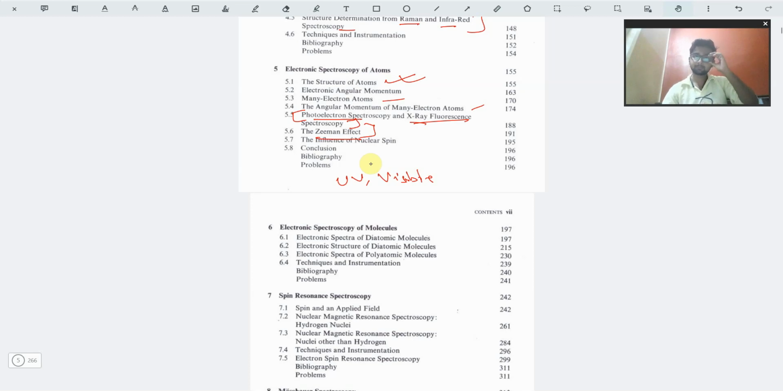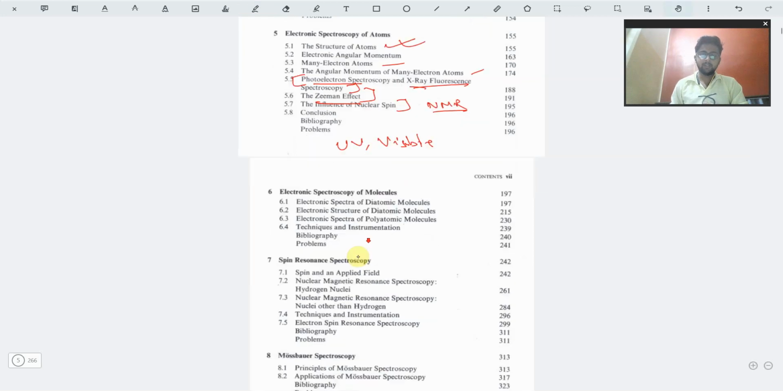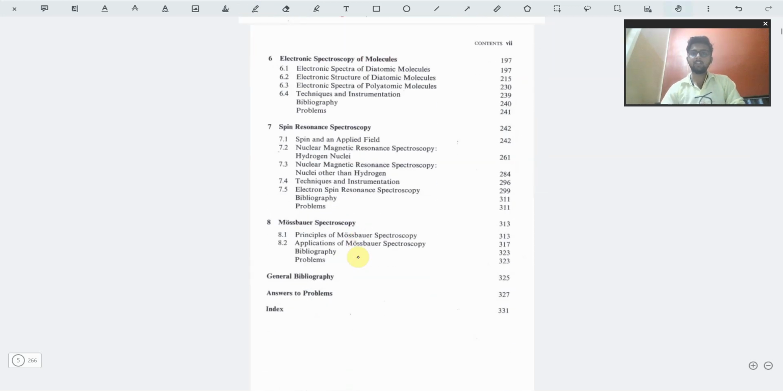Okay. Then we have the influence of nuclear spin, and here comes the NMR concept, nuclear magnetic resonance. So we'll be moving into that. Then we have electronic spectroscopy, which basically uses UV-IR methods, for diatomic molecules, for polyatomic molecules, and the techniques and instrumentation. Then we have the NMR part, that is spin resonance spectroscopy. NMR basically means nuclear magnetic resonance spectroscopy.